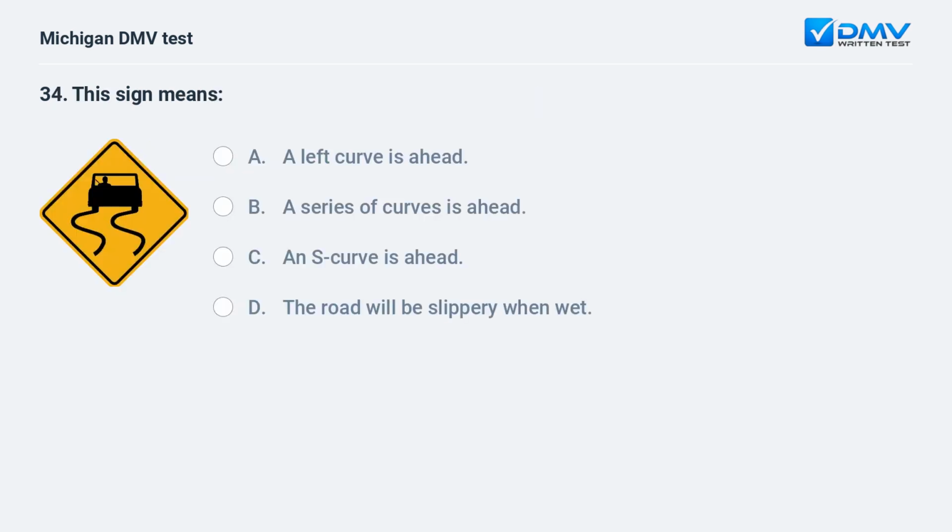This sign means: A. A left curve is ahead. B. A series of curves is ahead. C. An S-curve is ahead. D. The road will be slippery when wet.